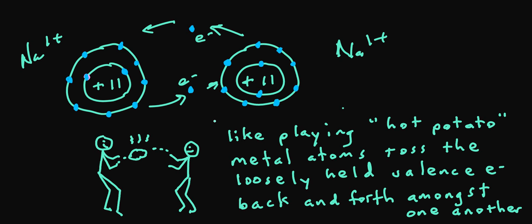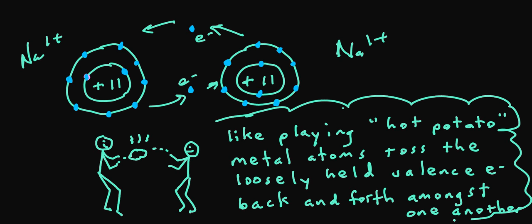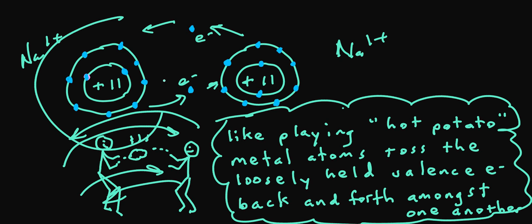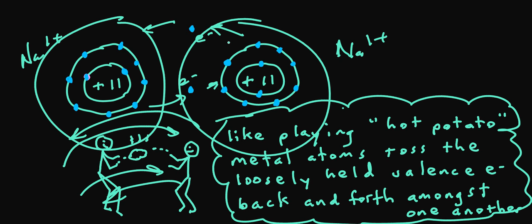It's almost as if the atoms are playing a little game of hot potato, as they just take that electron and toss it from one side and then return it to the other side and just keep going back and forth. This allows the nuclei of the metal atoms to be immersed within this mobile sea of electrons that are continually being tossed back and forth between the metal atoms.